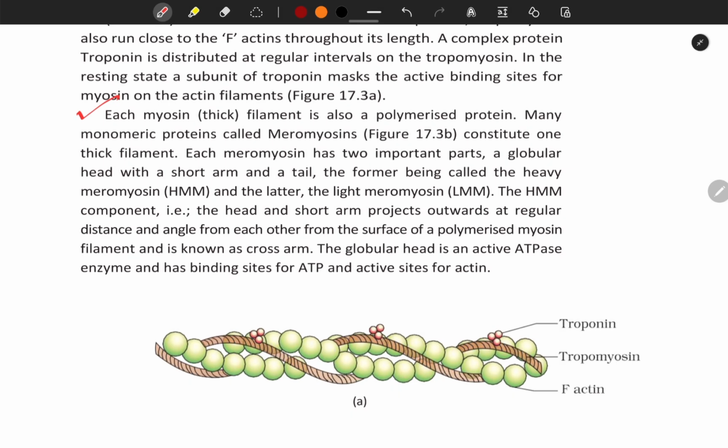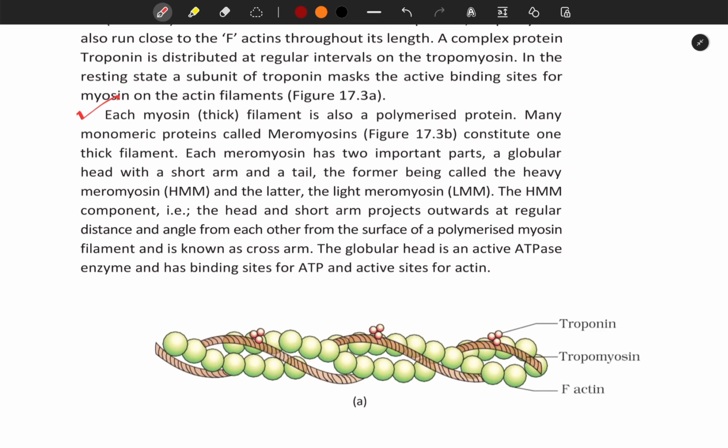Each myosin, that is thick filament, is also a polymerized protein. Many monomeric proteins called meromyosin constitute one thick filament. Each meromyosin has two important parts, a globular head with a short arm and a tail, the former being called the heavy meromyosin, that is HMM, and the latter the light meromyosin, LMM.